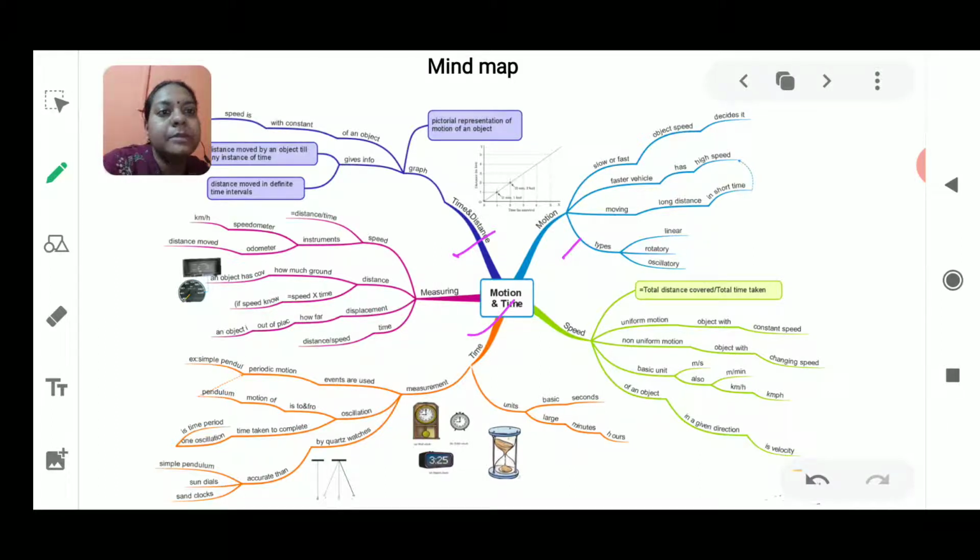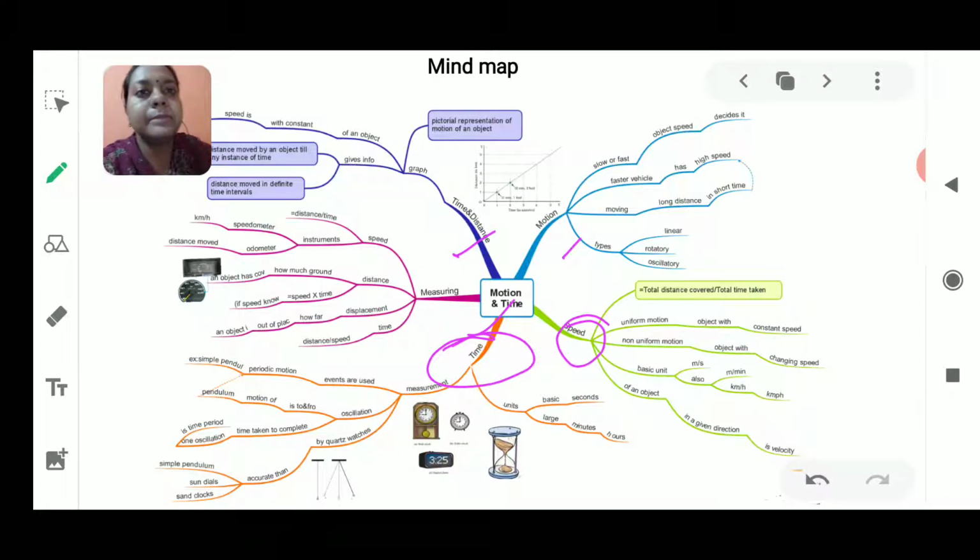And next we will see about measuring the time, measuring the speed, measuring the displacement, measuring the distance, as well as the different other ways by which ancient and modern people were seeing the time. After that, we will move on to a topic which will be independent, and that will be about time, how to measure it and what is its unit. And then we will see about speed also, as it is just related to the topic of motion.